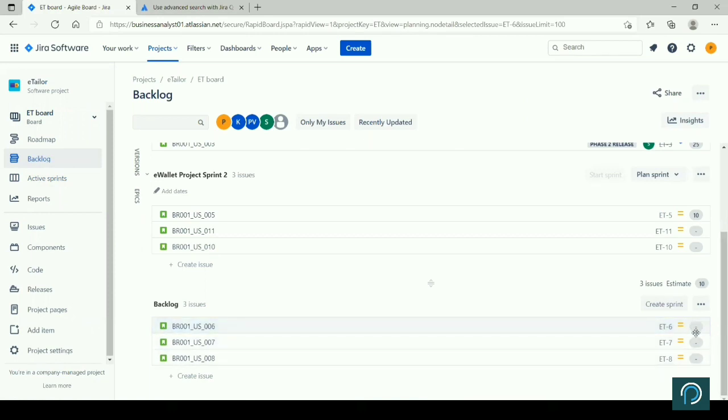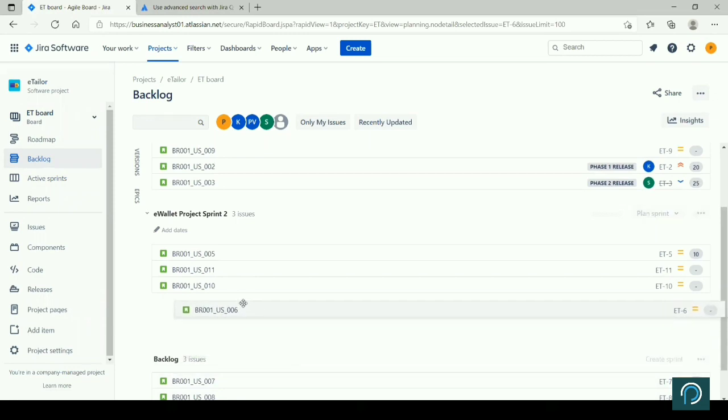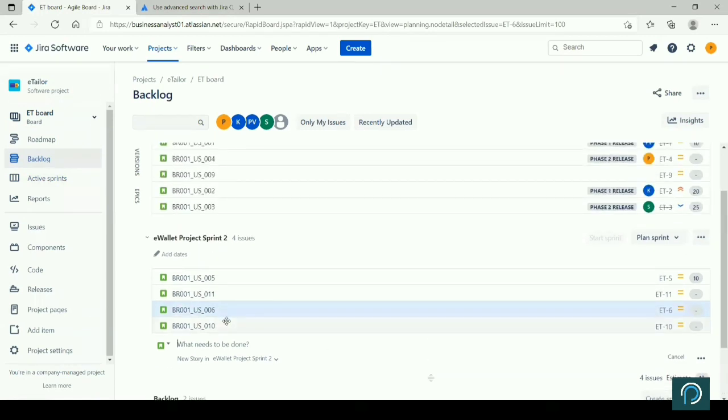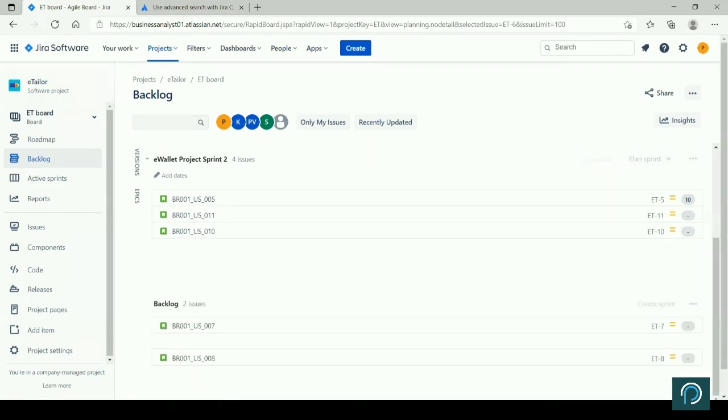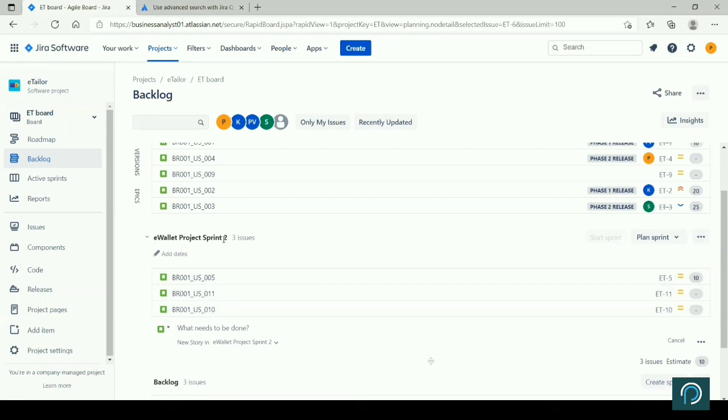Your story point will appear here at this point of time. Story point is not there for this item. That is why you do not see any story point, right? All these items, when you take, you just drag and put it here, right? Now on the backlog, you see two items. On sprint 2, you see another additional item is being taken, right? You can move it back to the backlog. So now you see only 3 items on sprint 2.